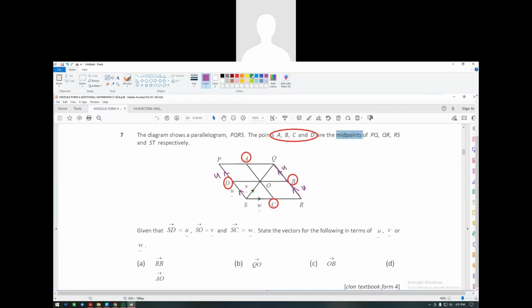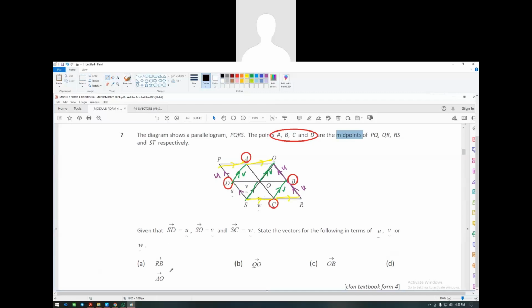And then I'm going to change it. So if this is B, that means this one also will be B. This one also will be B. This one also will be another B. Siapa yang tak faham? Anybody don't understand? And then if this is W, so this one also has to be W. This one is another W, and so on and so on. Boleh? Can, sir.